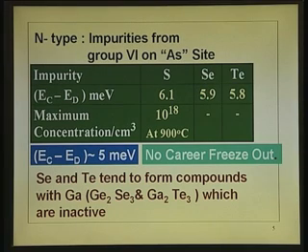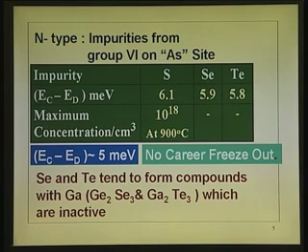Now, if you take the sixth group in the case of gallium arsenide, if you take a sixth group element, it has 6 valence electrons. If it is sitting on the arsenic site, there is 1 extra electron. The arsenic site requires 5 electrons, because arsenic has 5 electrons.